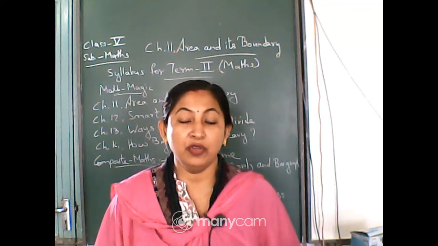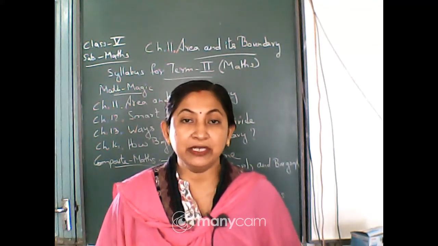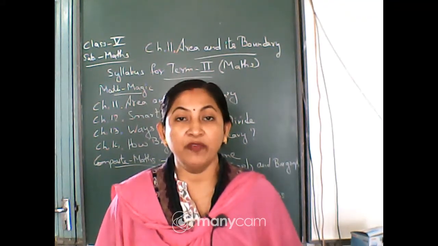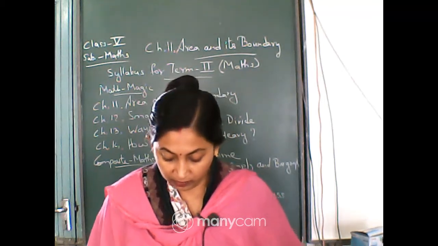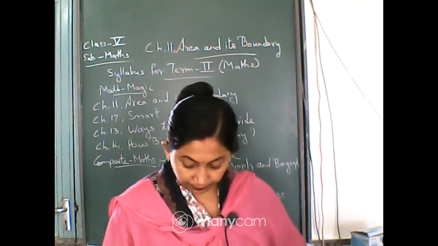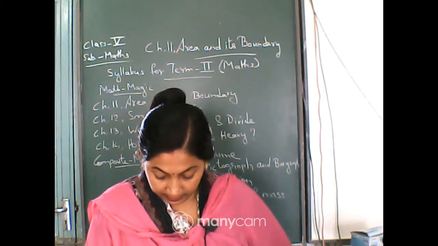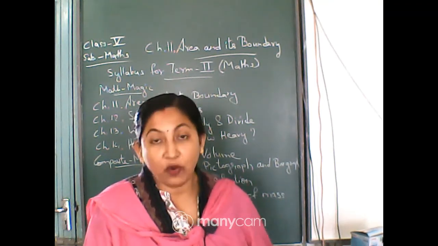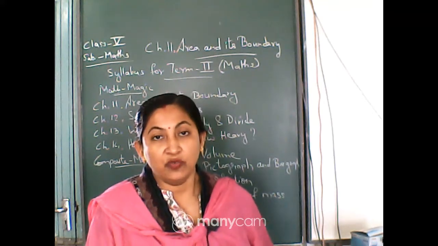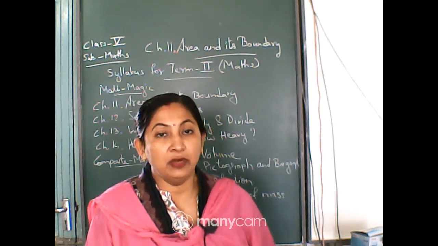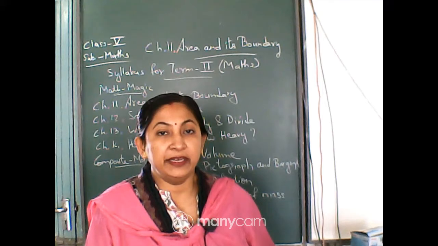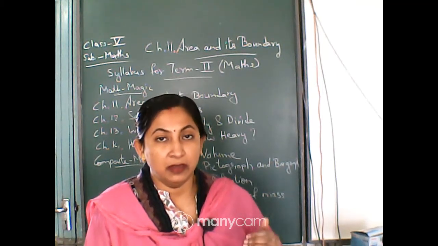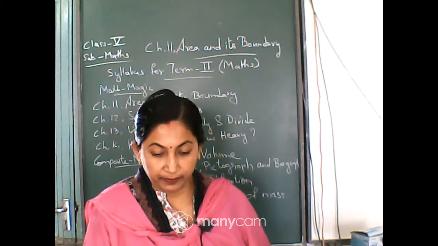How did you find it? No, it is the area of the floor by the total number of students. Whatever the area of the floor, you will find it out. It will be in the numerator and the denominator will be the total number of students, that is 40.